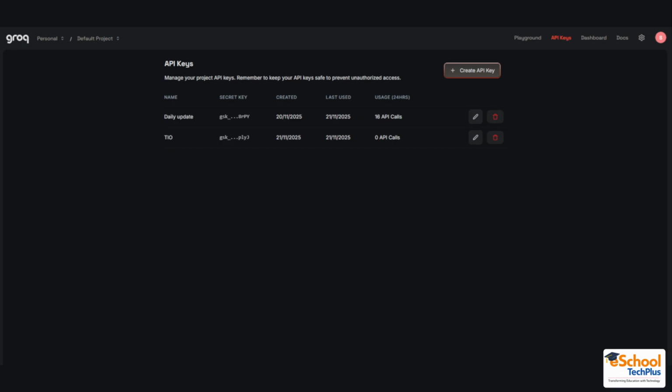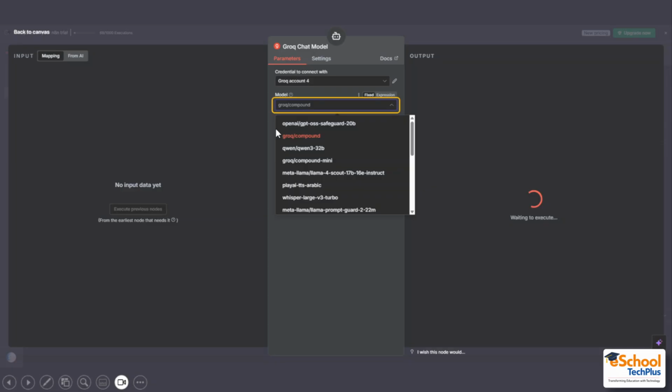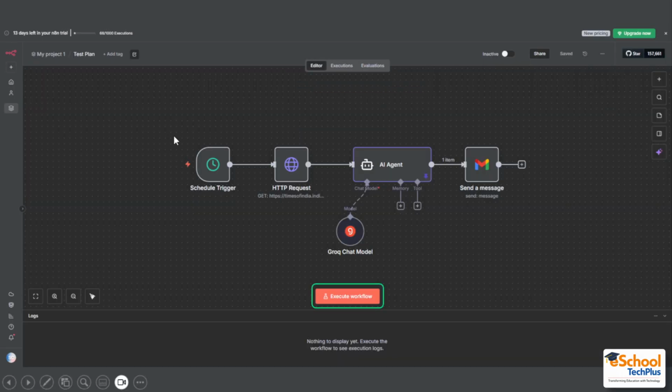I hope you understood how we can create such types of agents which can automatically do all these kinds of things, and it can notify us in real time. So we have already seen how to create the API key, how to choose the model, how to connect Gmail. Okay,